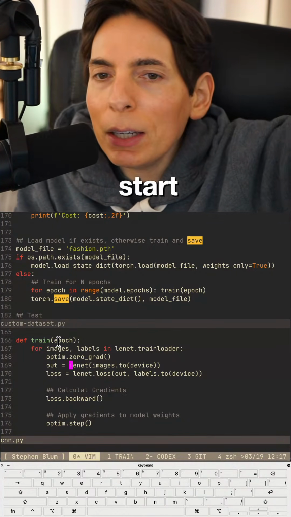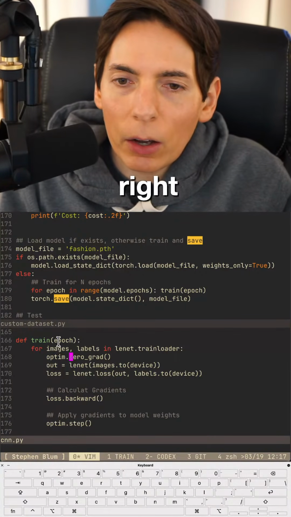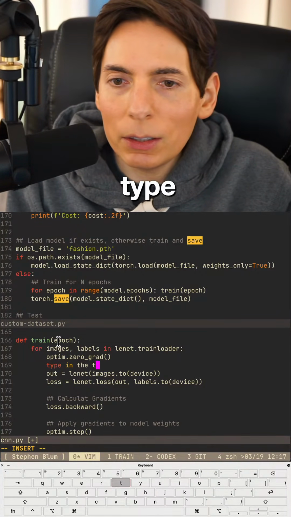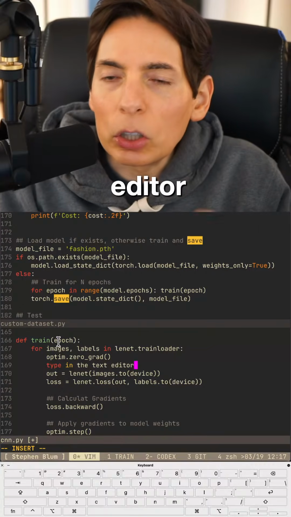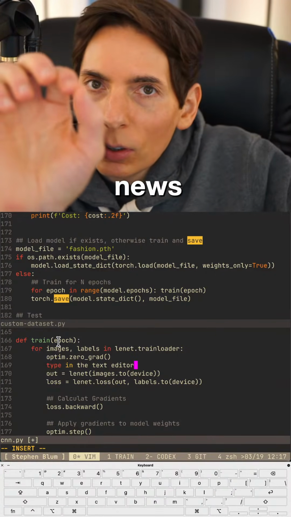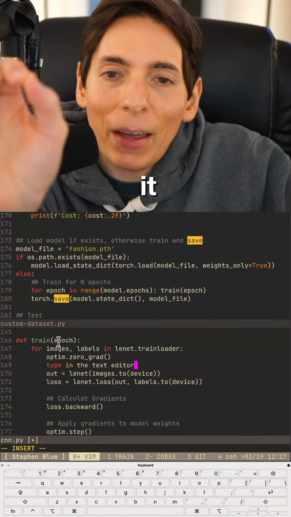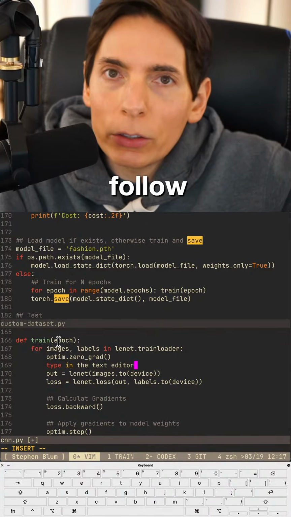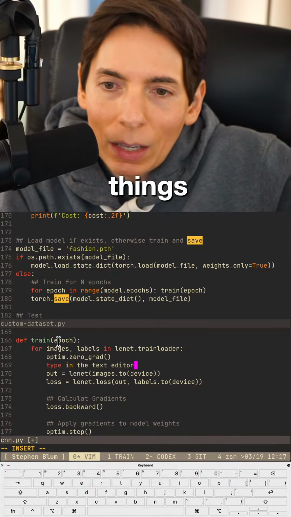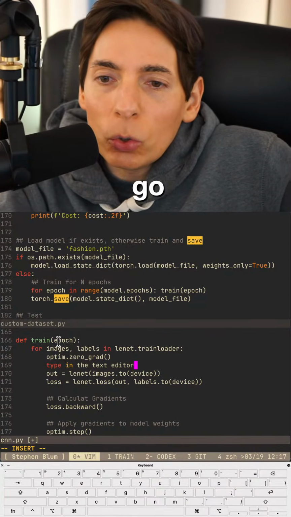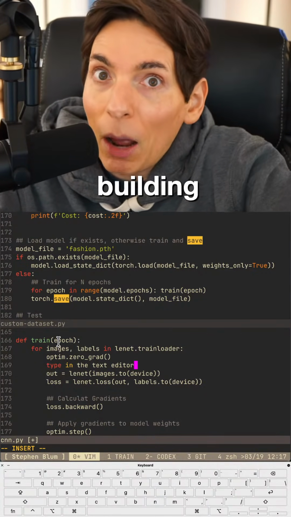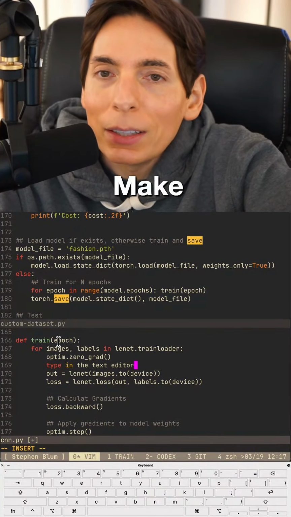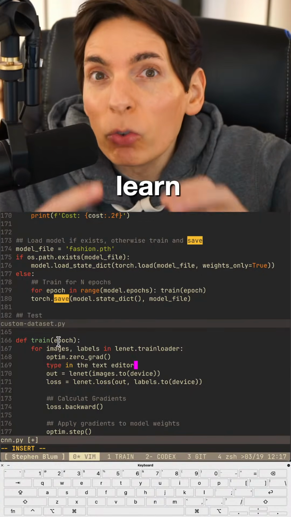You start typing in a text editor like we're doing right now. Type in the text editor the code that you want. And the good news is you don't have to understand it. In fact, don't try to understand it. Just follow along in tutorials and try to build things. Then go into a goal of building an app. Make an app, and you'll have to learn how to build at each stage.